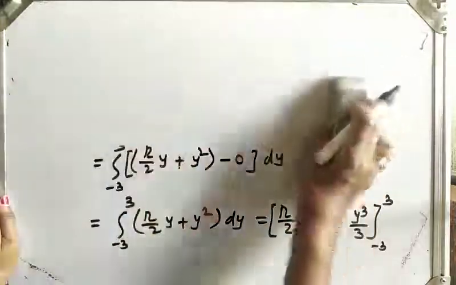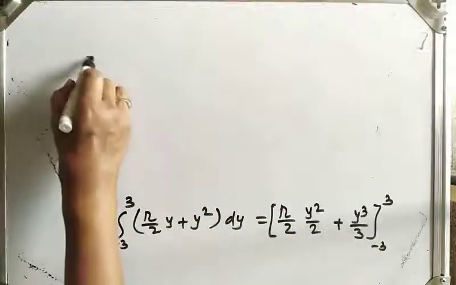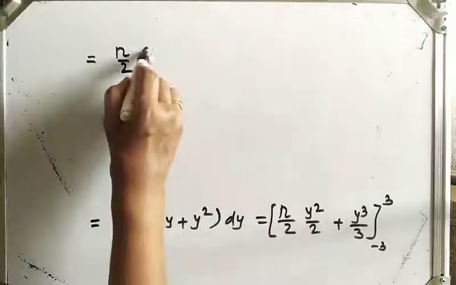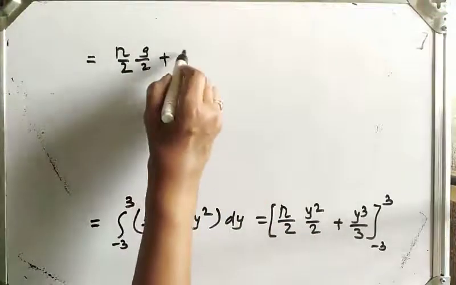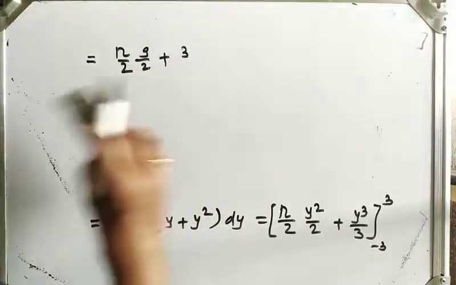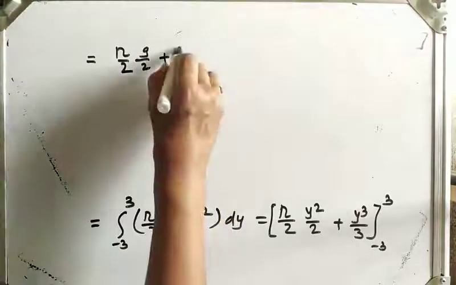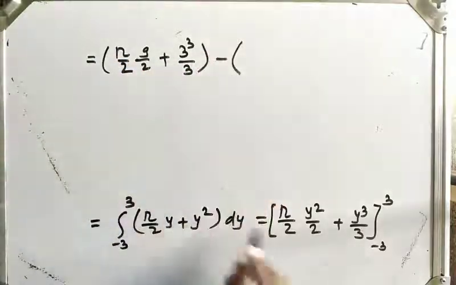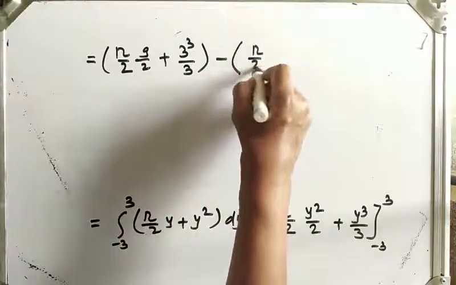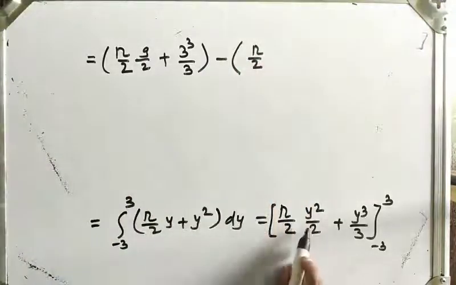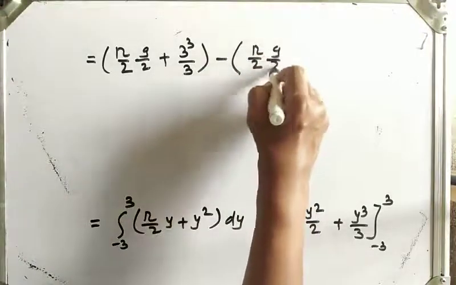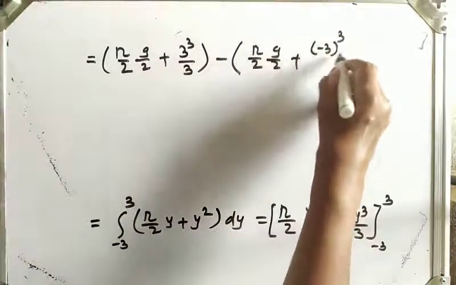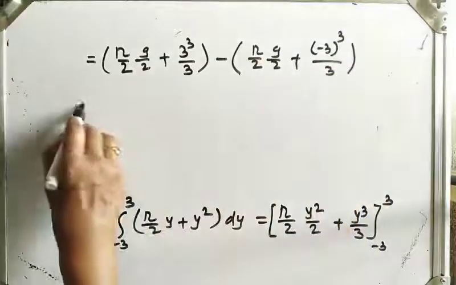Now apply limits, which is equal to (π/2)(3²/2), that is 9/2, plus 3³/3, minus, now put −3: (π/2) times (−3)², that is 9/2, plus (−3)³/3. So simplify it.